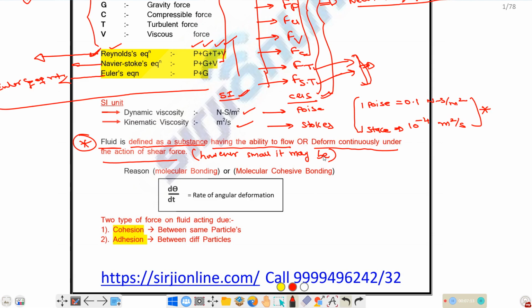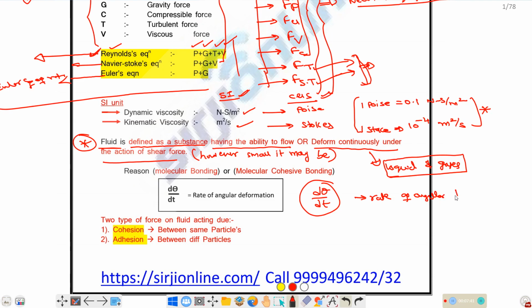So both liquids and gases are considered under fluid.